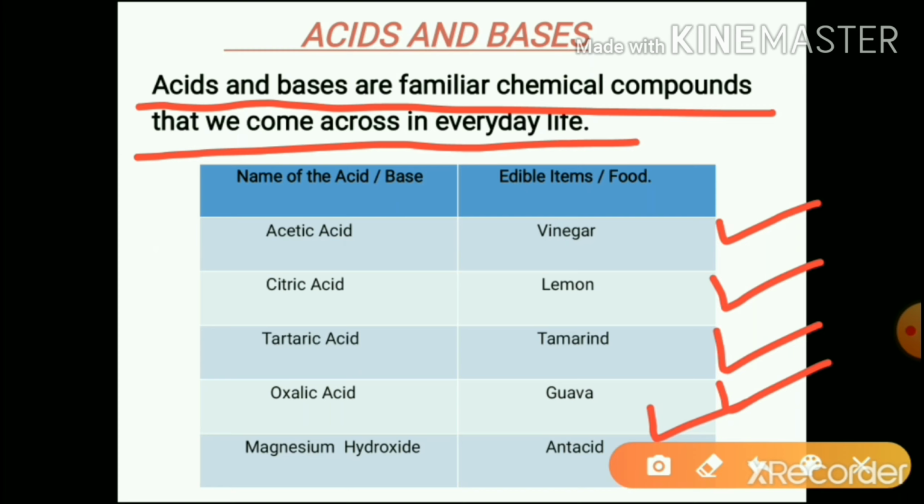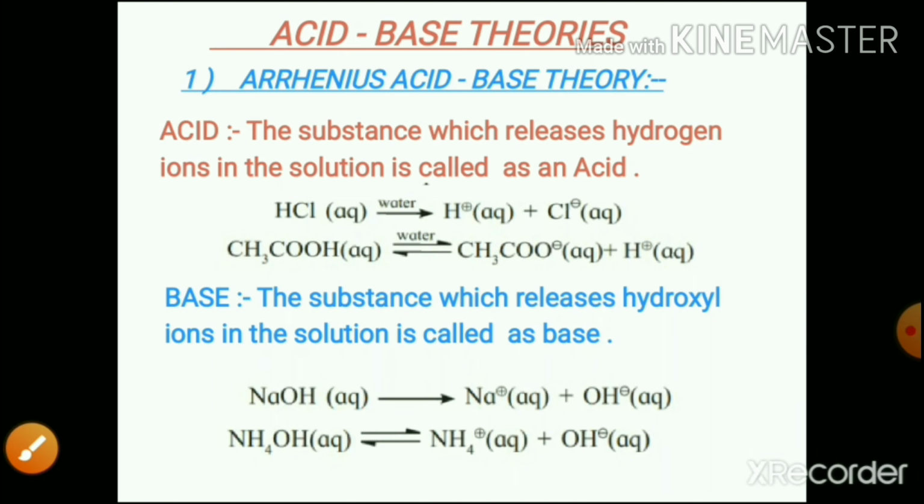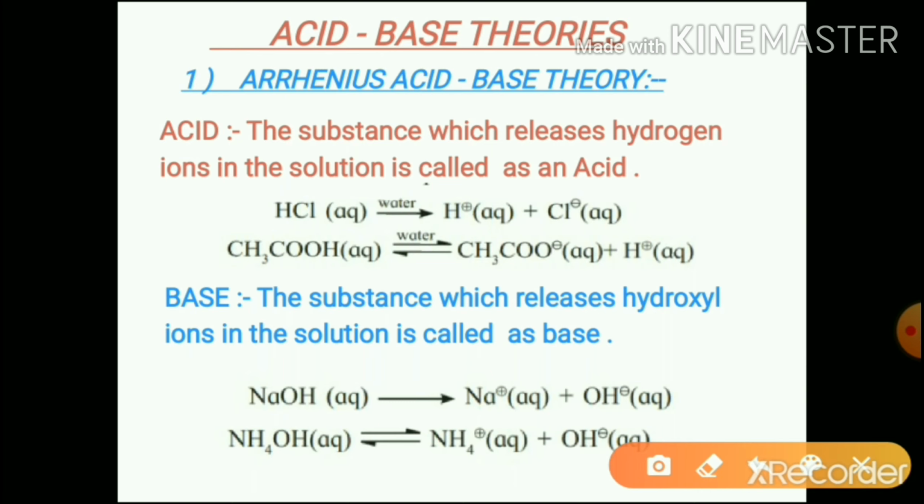Generally, acids are sour in taste and bases are bitter in taste. But this much is not enough to identify acids and bases. So, to identify acids and bases, different scientists have made different attempts. They have put forth their theories, which are called the acid-base theories. The first acid-base theory is given by Arrhenius, which is called Arrhenius acid-base theory.